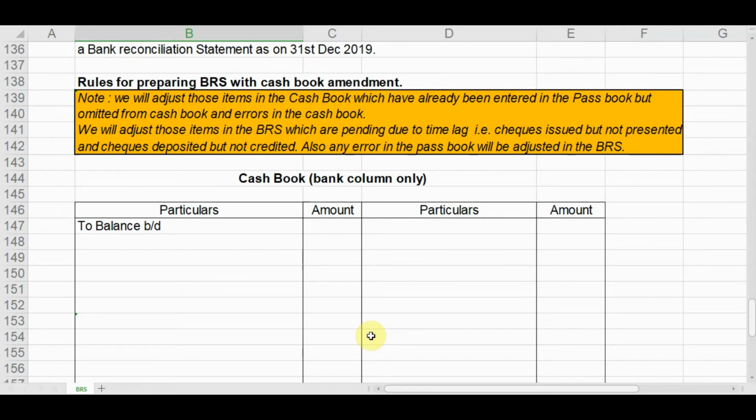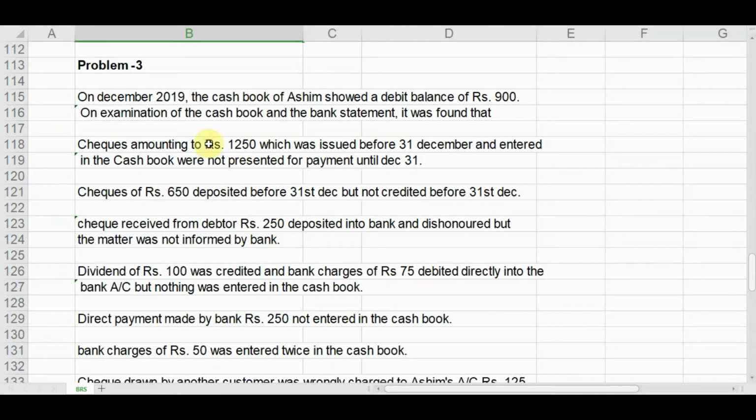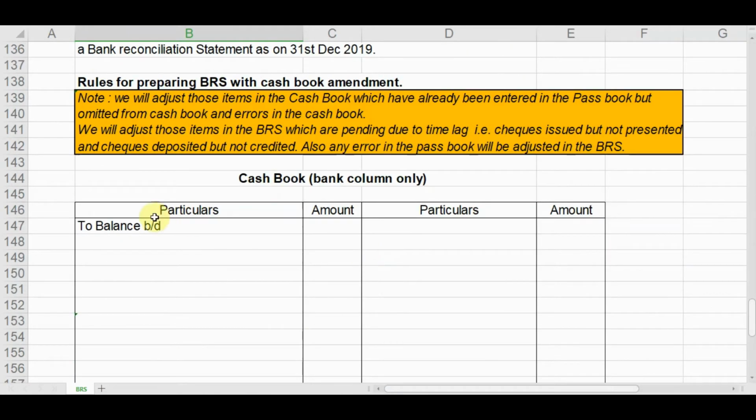So let us come to the cash book. What is the opening balance of the cash book? It is given that the cash book of Ashim showed a debit balance of rupees 900. So the opening balance of the cash book is rupees 900.